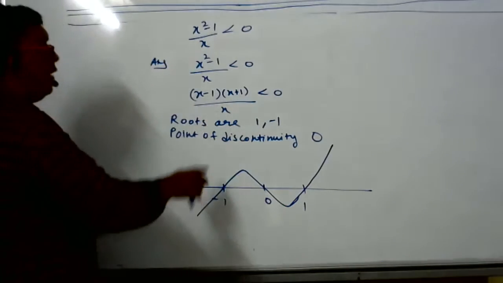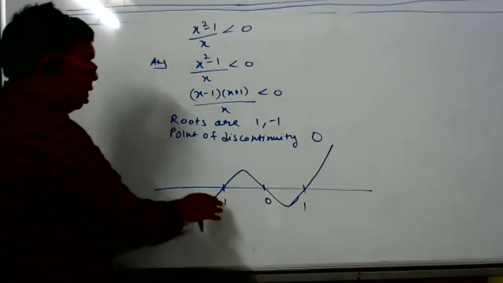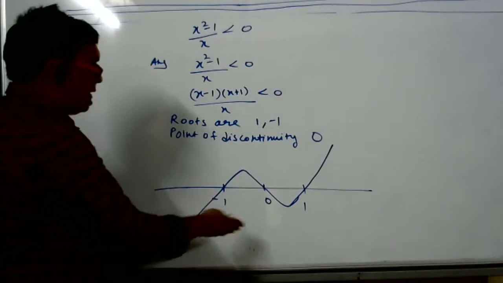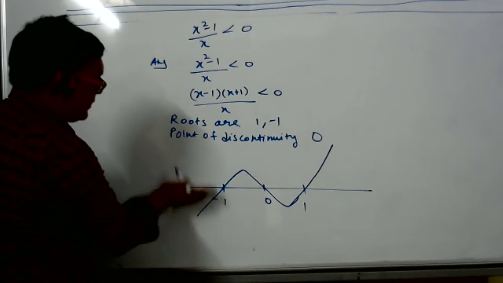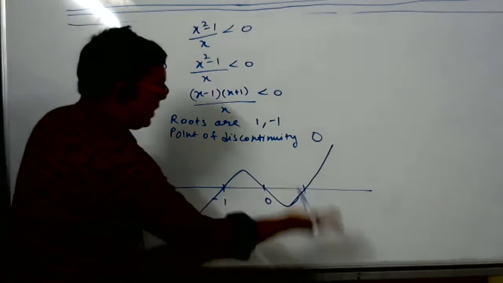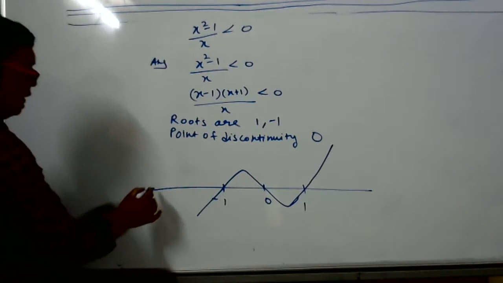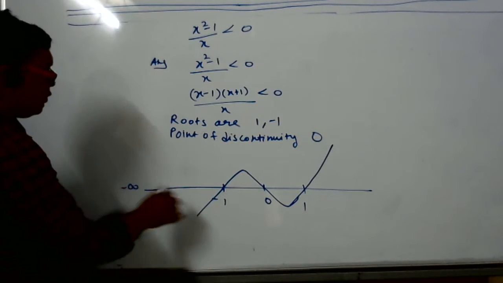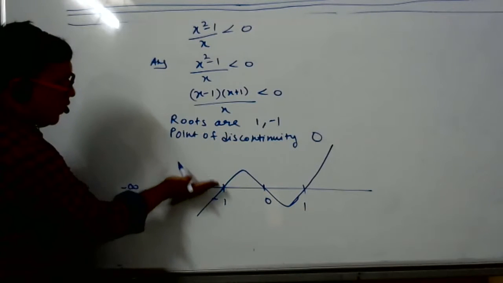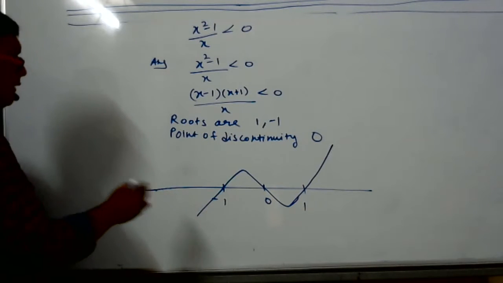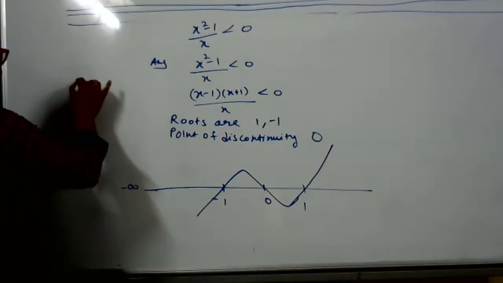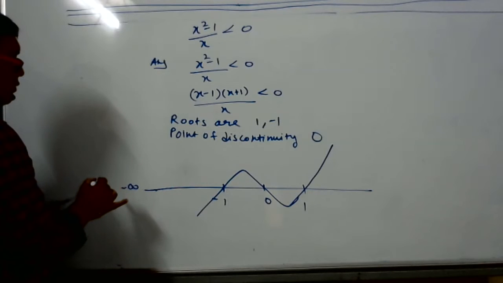Now tell me, we want to find less than 0. Where is the curve less than 0? Means below the x-axis. Below the x-axis, where is the curve? In which interval? From minus infinity to minus 1, the curve is below the x-axis. Tell me, student, what is the answer then? Domain? Sir, I didn't understand.